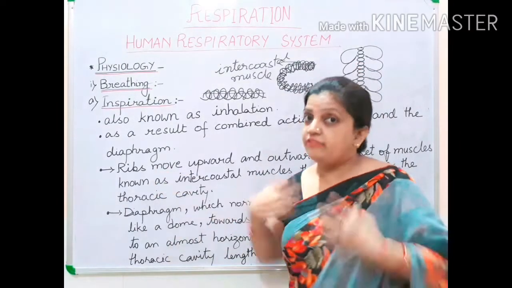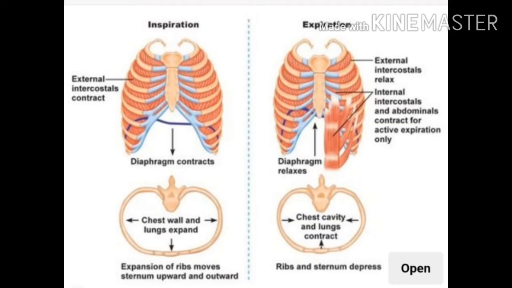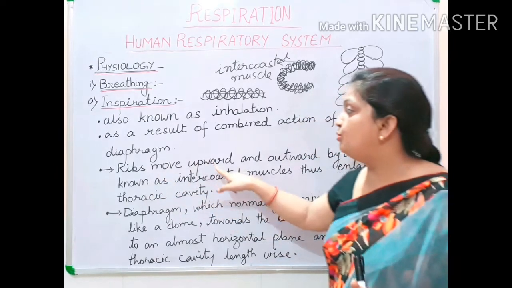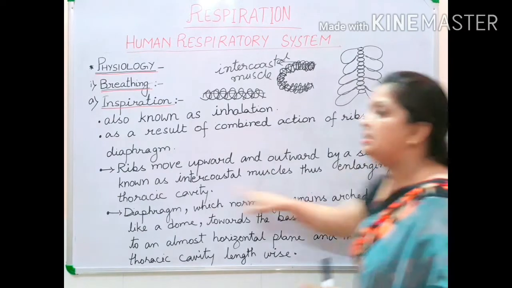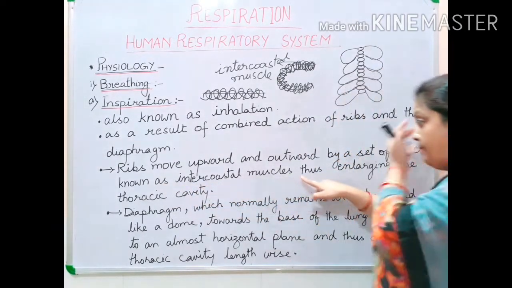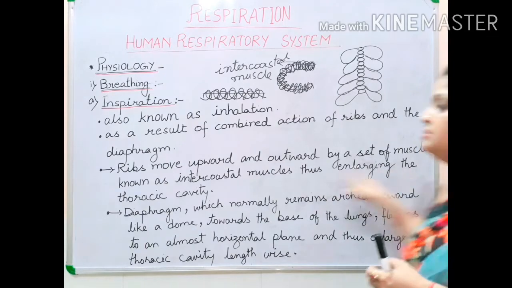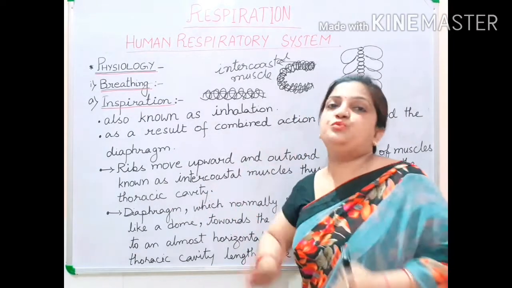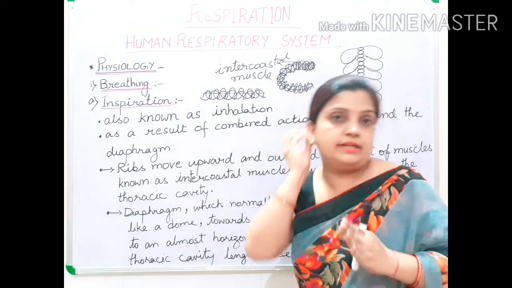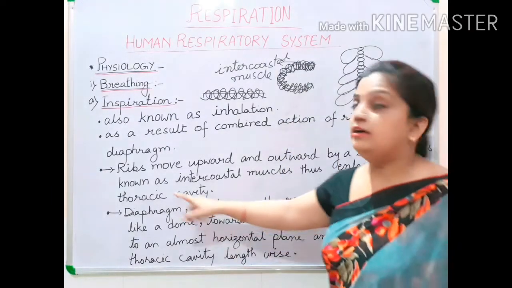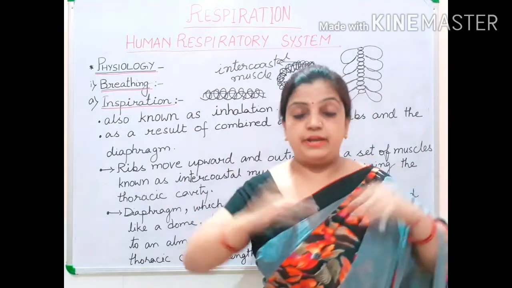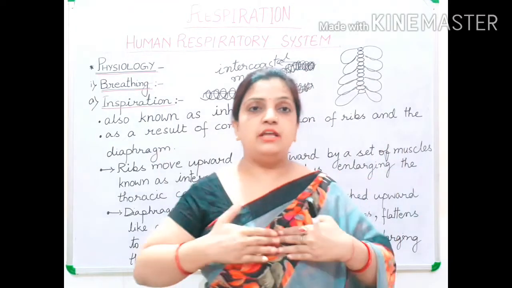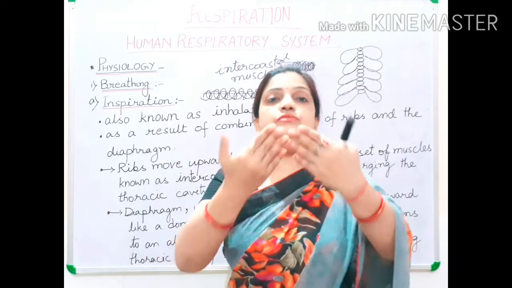So children, what will happen? See, I have written: ribs move upward and outward by a set of muscles known as intercostal muscles, thus enlarging the thoracic cavity. There are many words, many lines which are important in this. The first point which is important: ribs move upward and outward. The ribs of the rib cage will move upward and they will move outward.